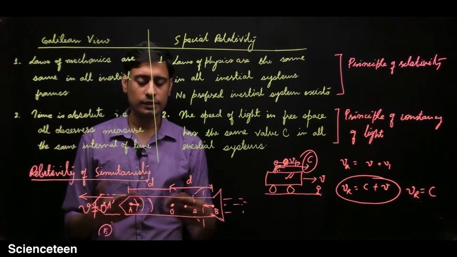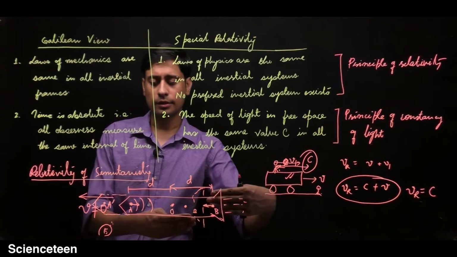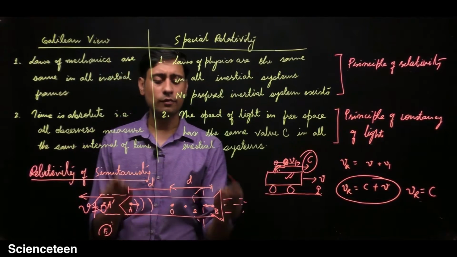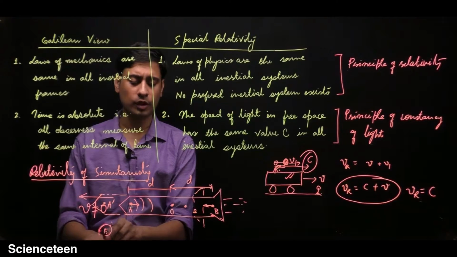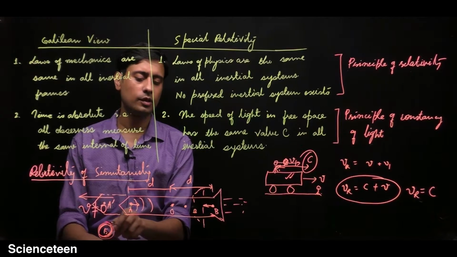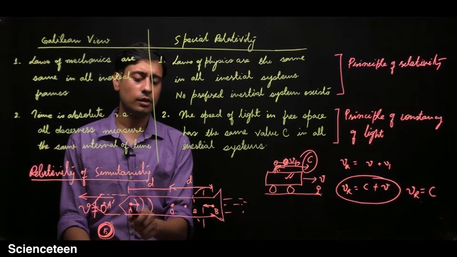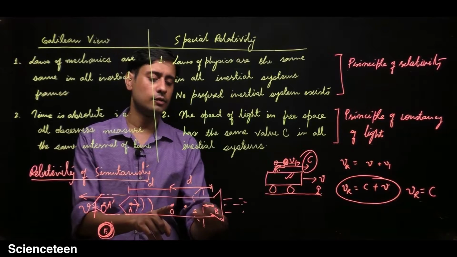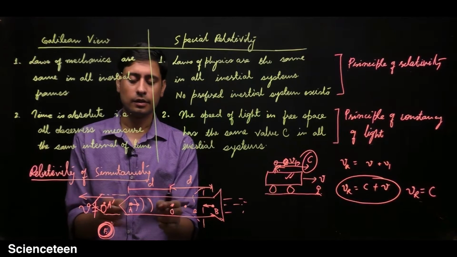But if the spaceship is moving in a direction, and the two events occur simultaneously for the ground observer, this observer will find that this beam is coming later than this beam, because this distance is reduced and this distance is increased.